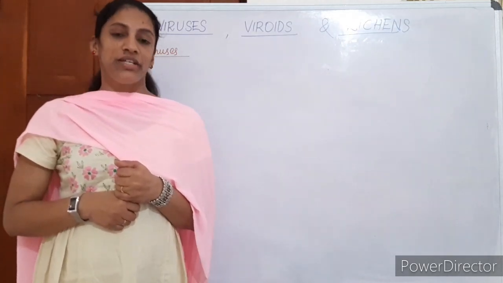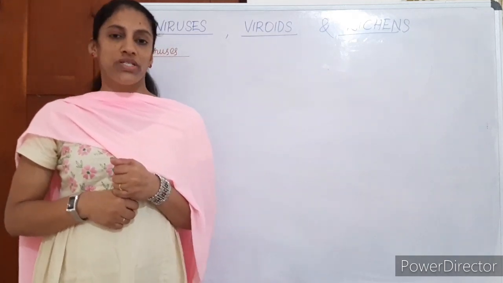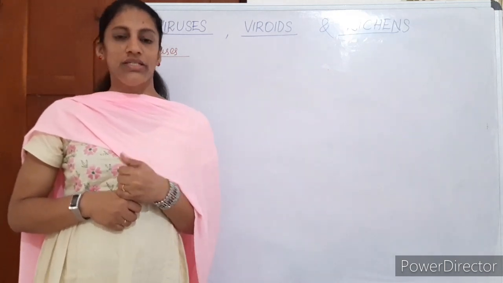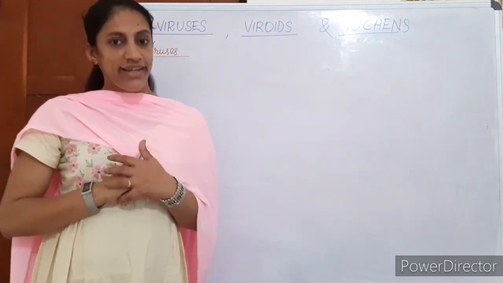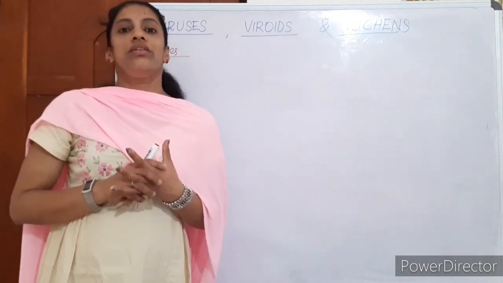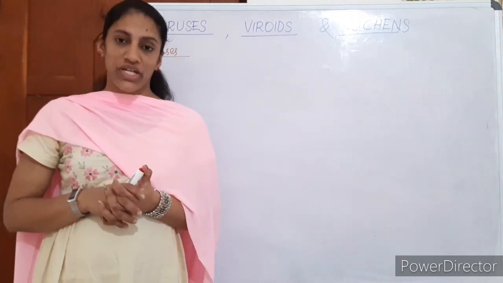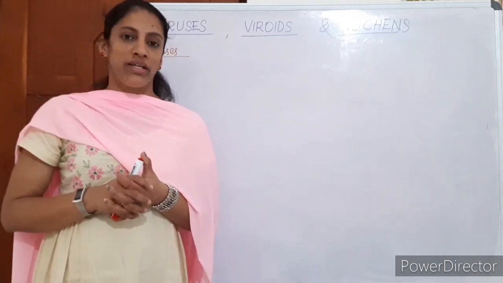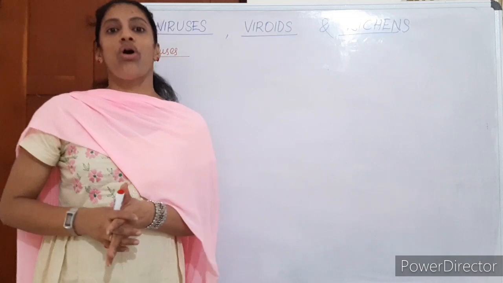Before that, there are Kingdom Plantae and Kingdom Animalia in your textbook, and we have separate chapters for Kingdom Plantae and Kingdom Animalia. That time we discussed them. And here, the last topic of the chapter: viruses, viroids, and lichens. These organisms are not mentioned in Robert Whittaker's five kingdom classification. You know why viruses do not have a place in the five kingdom classification? Because viruses do not have a life of their own.